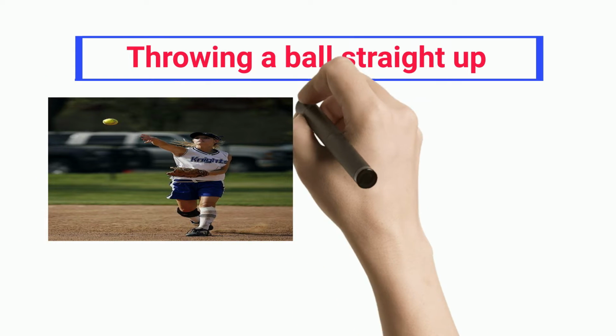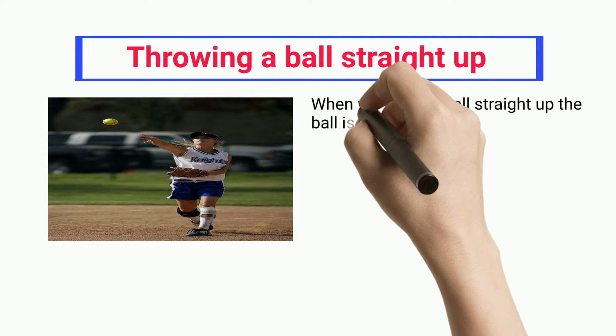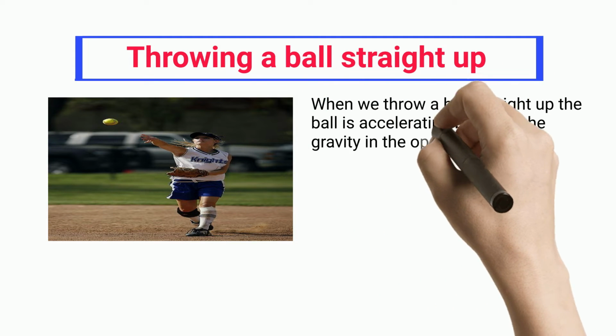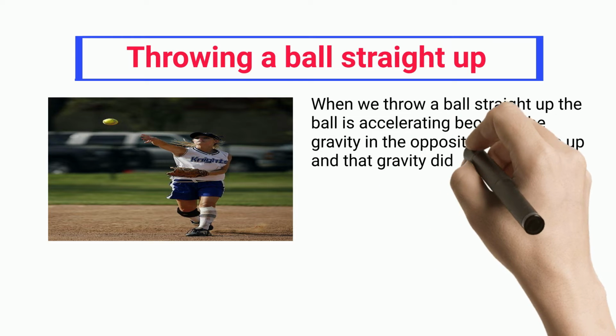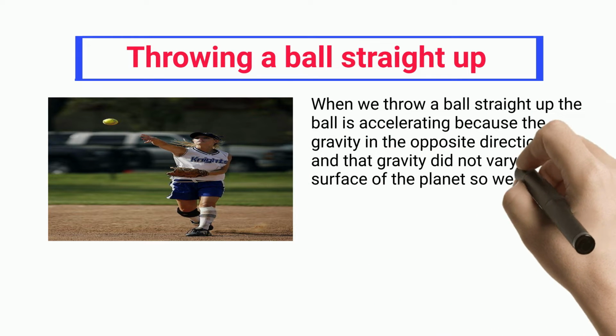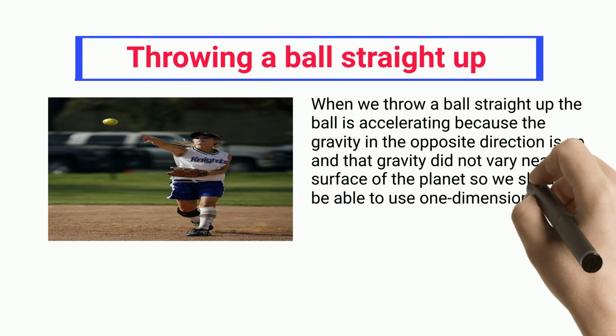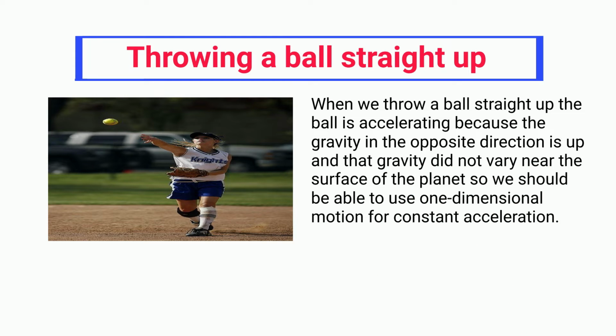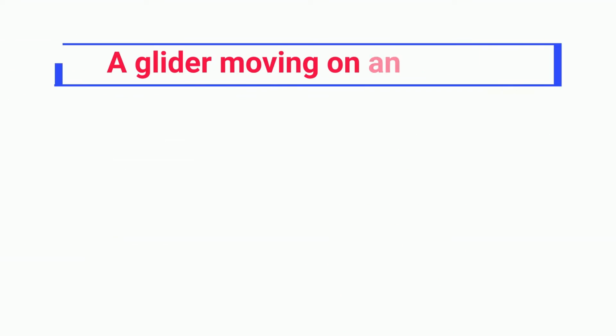Throwing a ball straight up. When we throw a ball straight up, the ball is accelerating because gravity acts in the opposite direction to the upward motion, and that gravity does not vary near the surface of the planet, so we can use one-dimensional motion for constant acceleration.